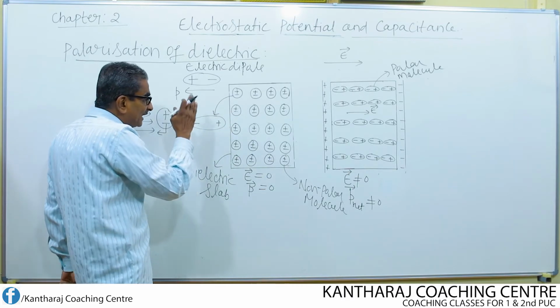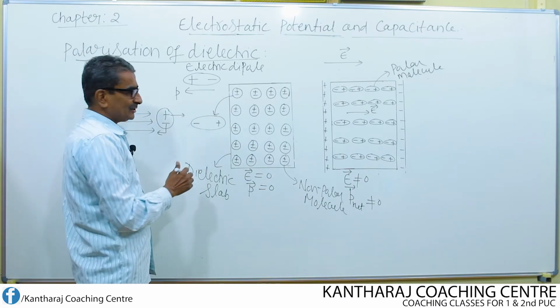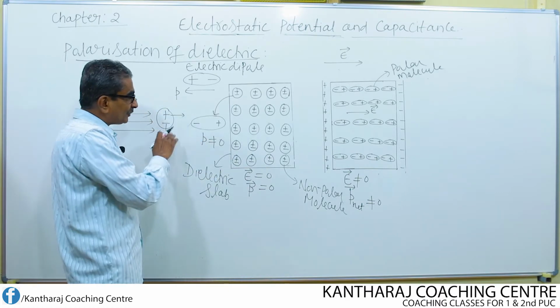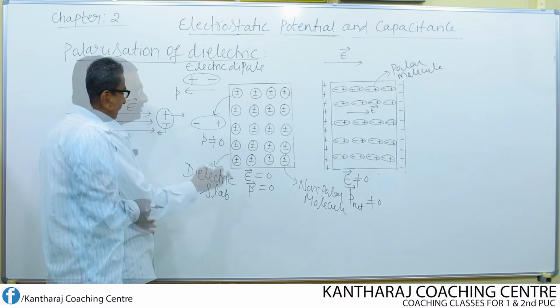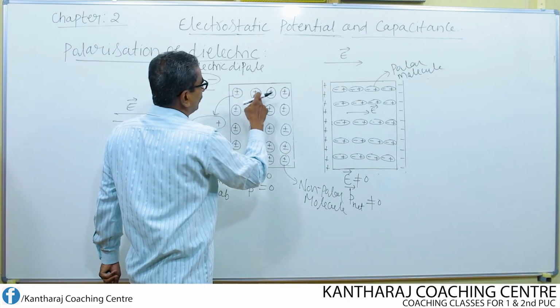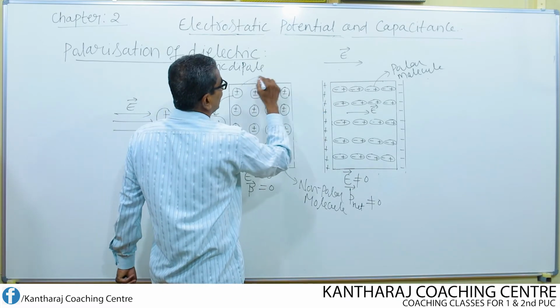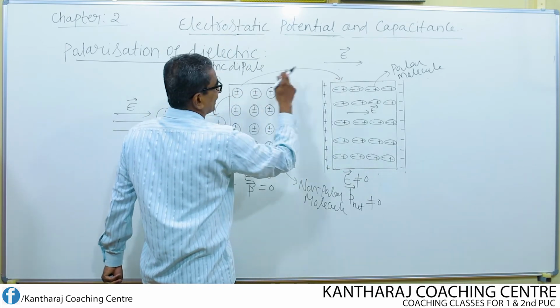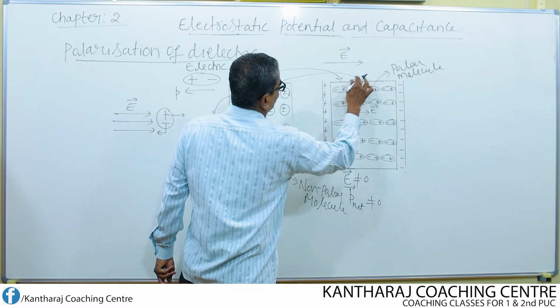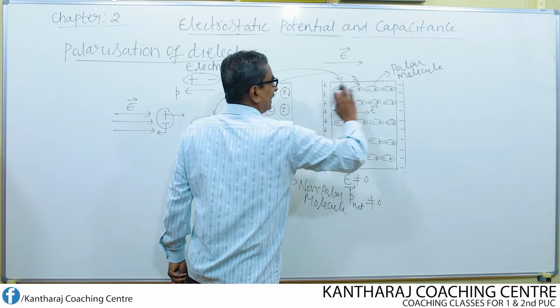Now this possesses a dipole moment. So in this case, P is not equal to 0 after applying the electric field. That is what we have written here. Each one of the non-polar molecules got converted into a polar molecule, this molecule, this molecule, and so on.